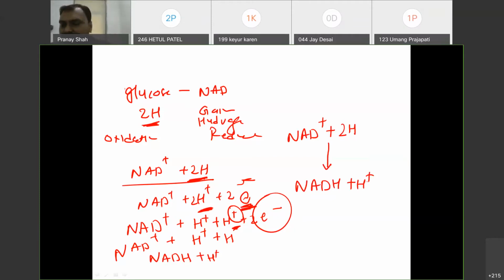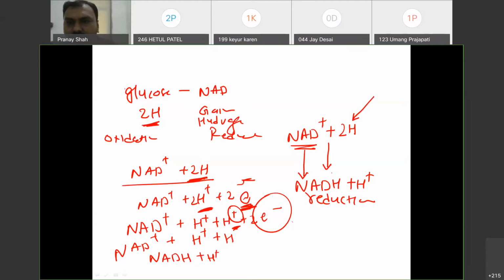So you will see everywhere in biochemical reactions that NAD is converted to NADH. That process is called reduction. I hope this concept is clear. While glucose will donate the hydrogen ion, it is called oxidation. Glucose is oxidized while NAD is reduced. So NADH is in the reduced form.